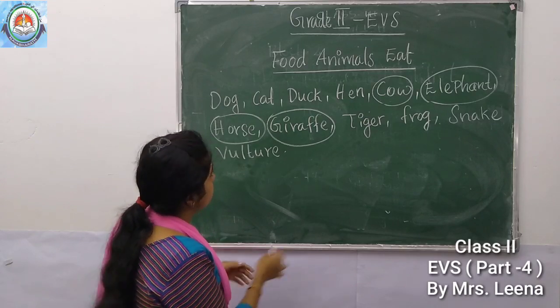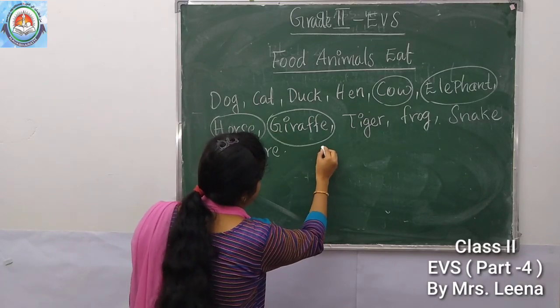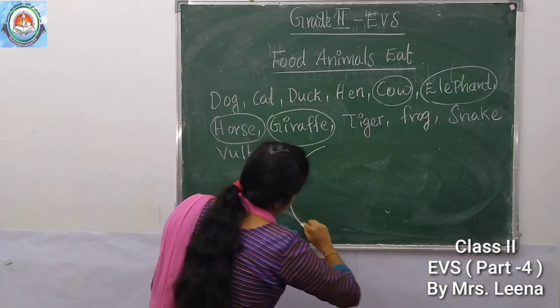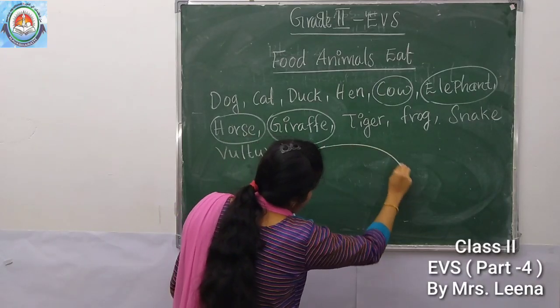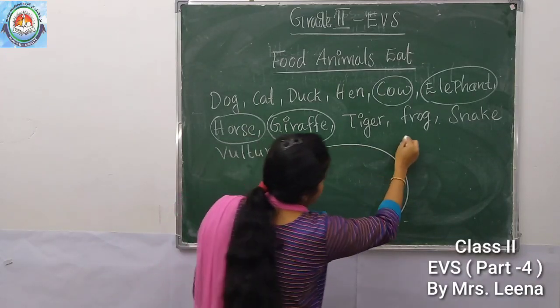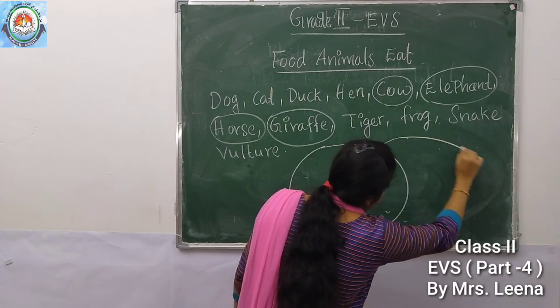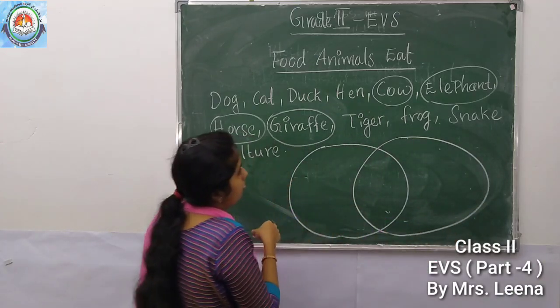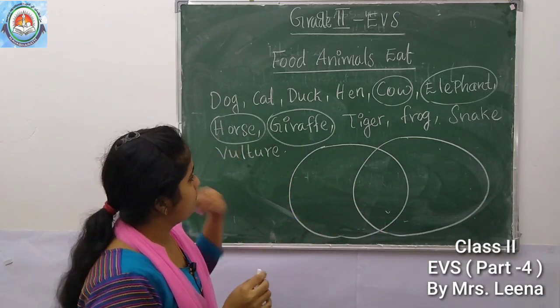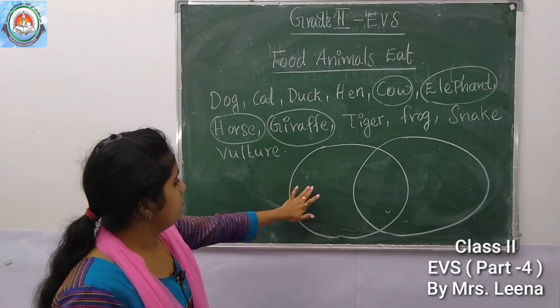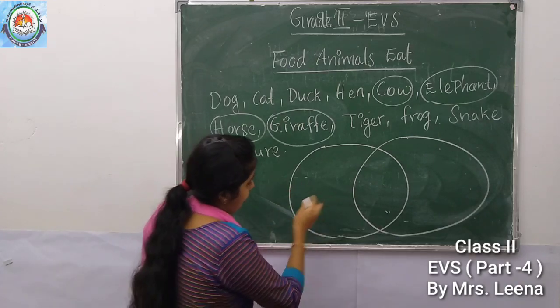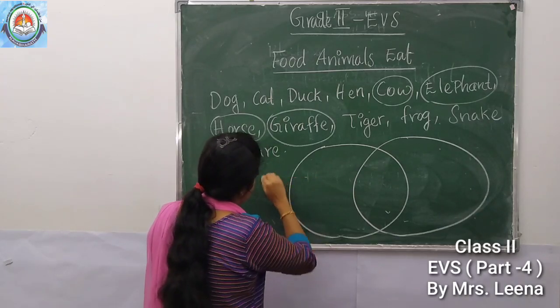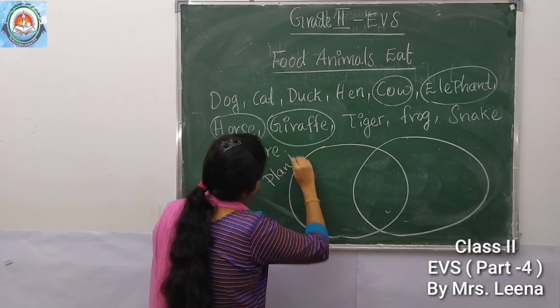So we can write here. Listen here. Here we can write plant eating animals. This is plant eating animals.